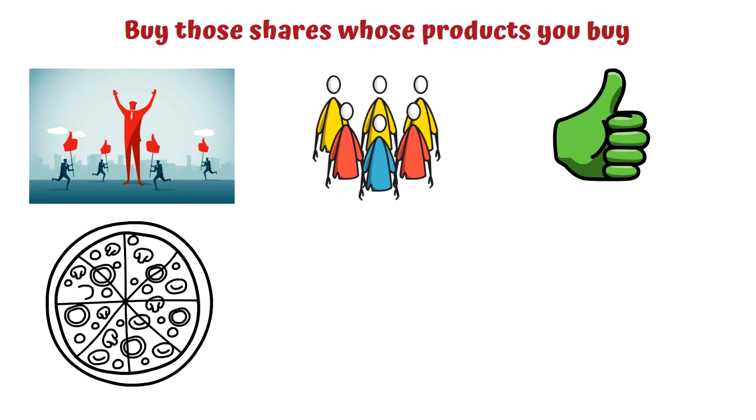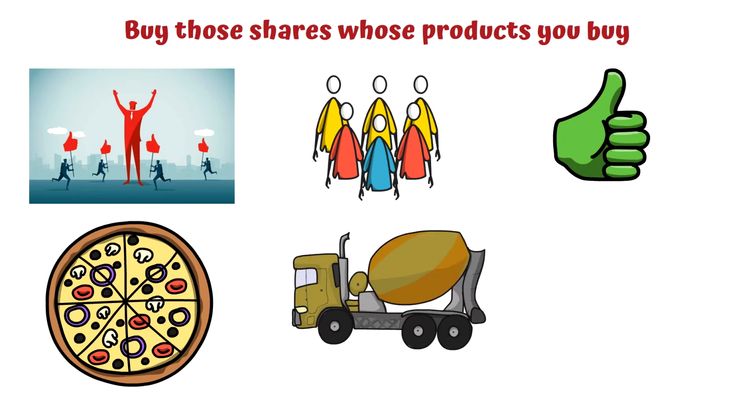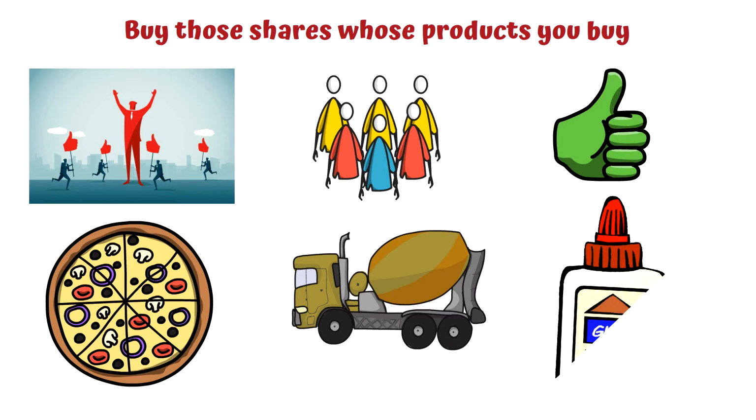For example, many of us eat pizza, and Jubilant Foodworks, which is the distributor of Domino's Pizza in India, is a good share to invest in as the popularity of pizza is increasing. We use some known brands of cement in construction as well, such as ACC Cement or Ultratech Cement. So those shares we can analyze. Also, after the construction is complete, for furniture we use Fevicol as an adhesive. The manufacturer of Fevicol is Pidilite. So these are some of the things we can look into while looking at all these shares.